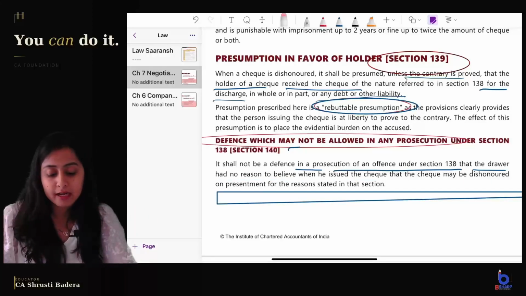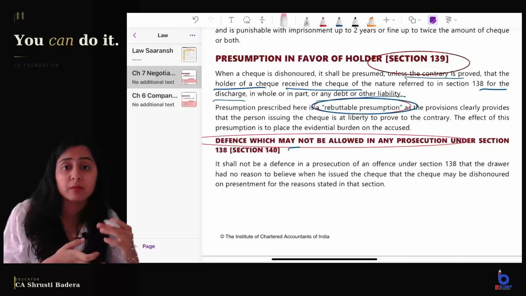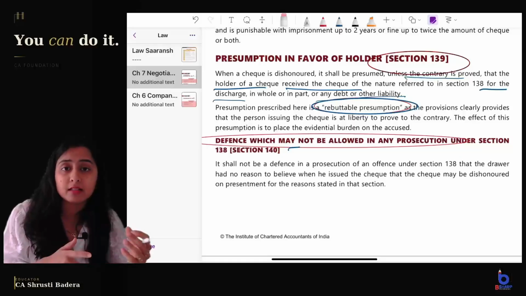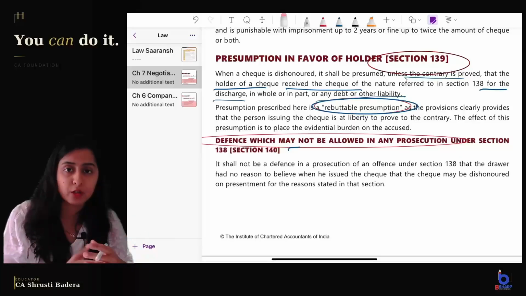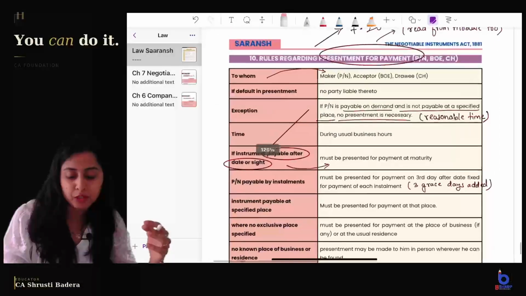If you are saying that I did not know my balance will be low, I did not believe that the check will be dishonored when I issued the check, that is not any valid reason under this section to defend yourself, right? So that is section 138, very important topic.